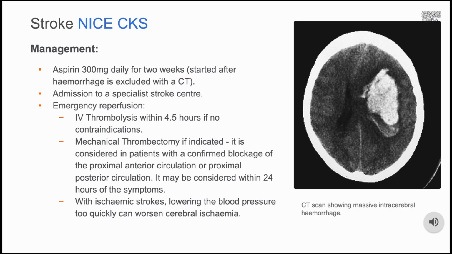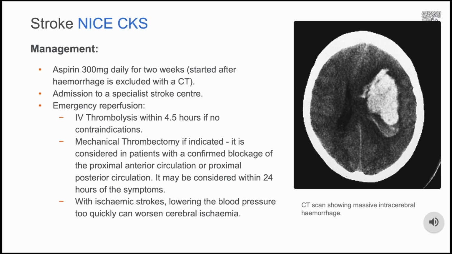For antiplatelet agents in acute ischemic stroke or TIA, aspirin therapy 300 mg daily should be started immediately and no later than within 24 hours and should be continued for 2 weeks, after which long-term secondary prevention is implemented, which we'll discuss on the next slide.